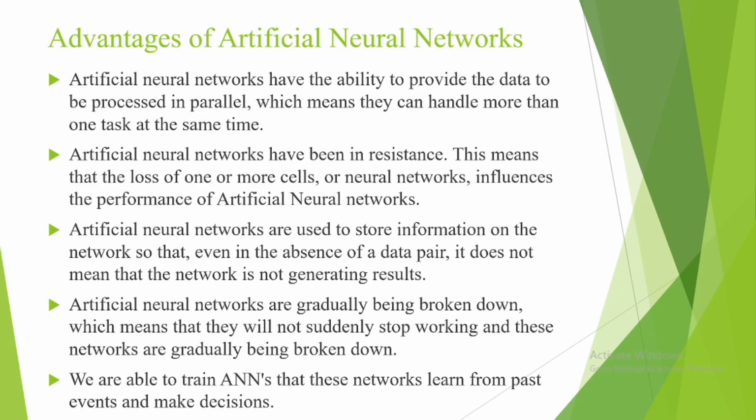Advantages of artificial neural networks. Artificial neural networks have the ability to process data in parallel, which means they can handle more than one task at the same time. The loss of one or more cells of the neural network does not stop the performance of the artificial neural network.